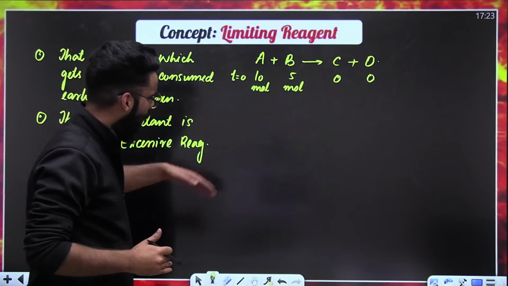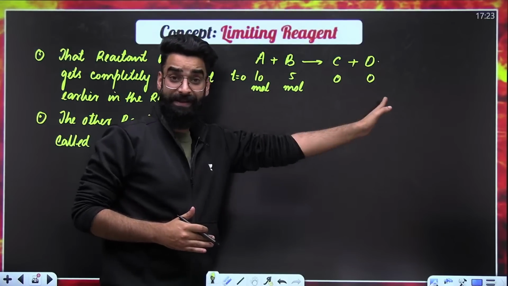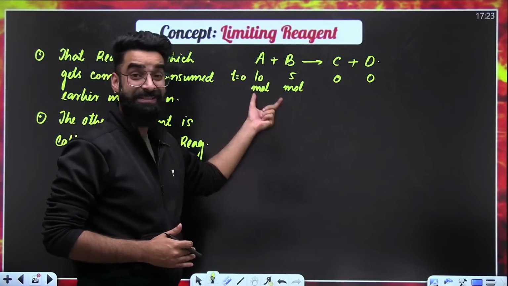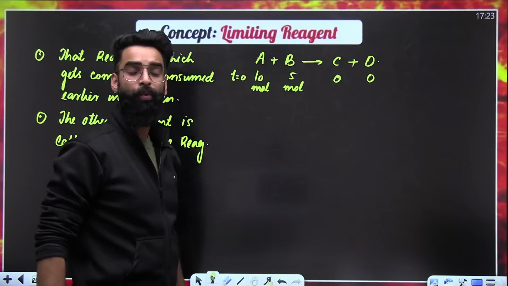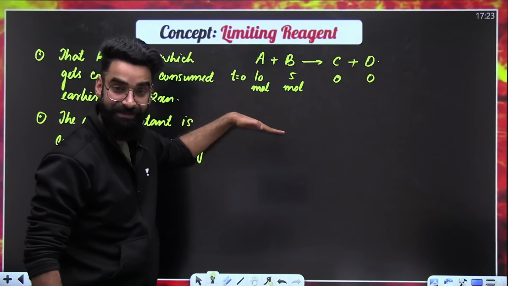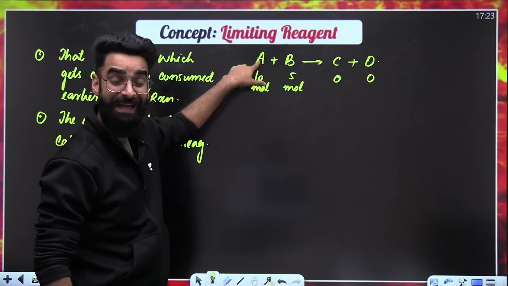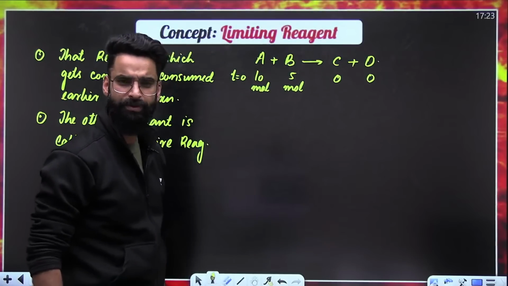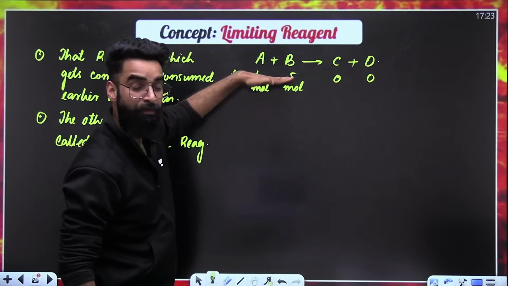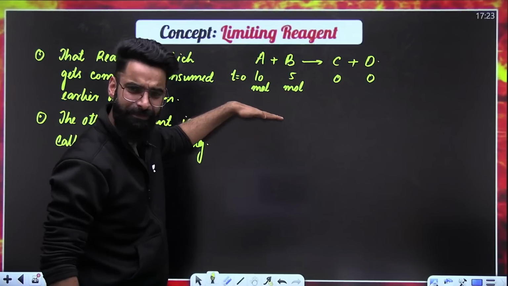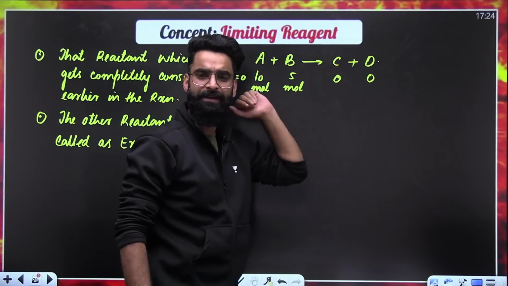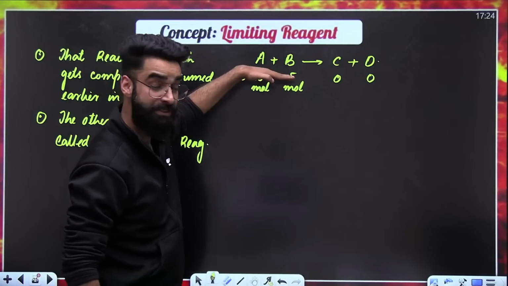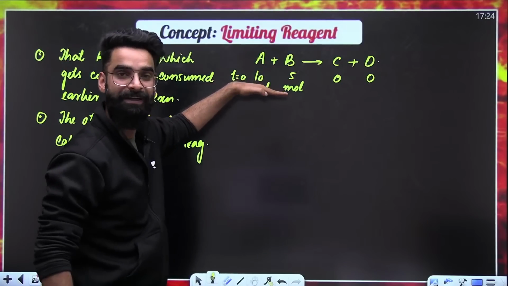Now, my dear students, when the reaction will start, when the reactants will start reacting to form products, what will happen to the moles of the reactants? Initially, I had 10 moles of A and 5 moles of B. When the reaction will start, what's going to happen? Can I say the number of moles of reactants will keep on decreasing with time, and the number of moles of products will keep on increasing with time? Right?